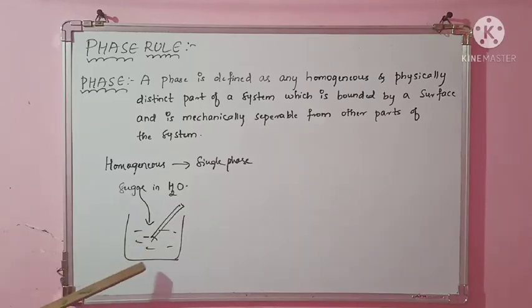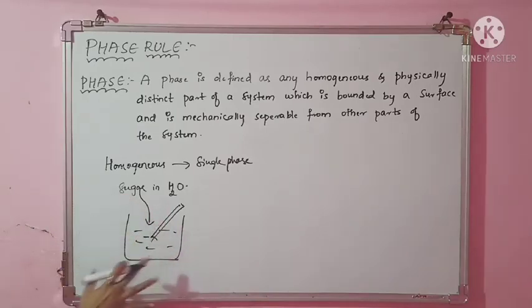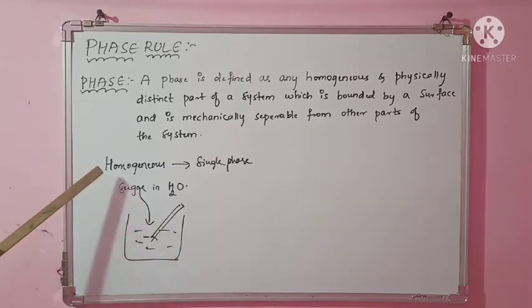If you just see with the naked eyes, you cannot see the particles of sugar. It looks the same throughout. That is, we feel as if it is homogeneous. Then let us understand what is heterogeneous.